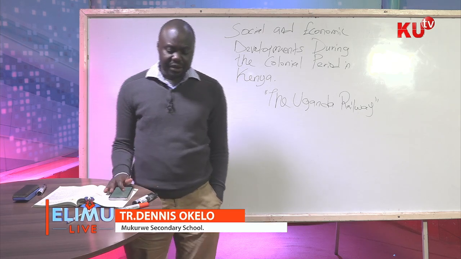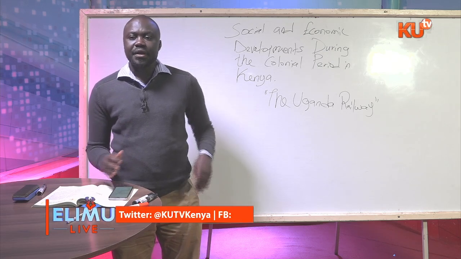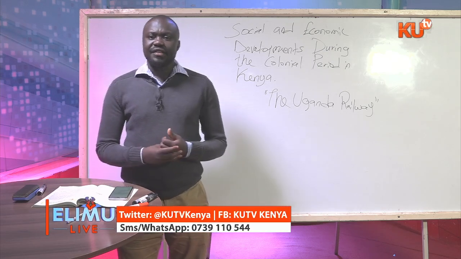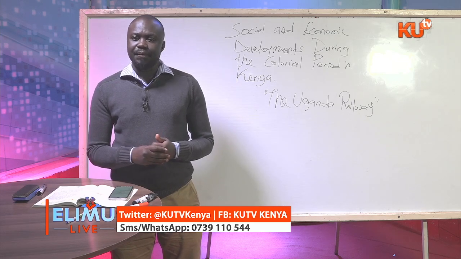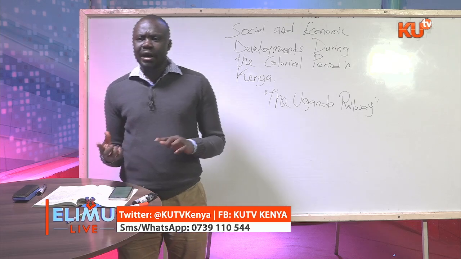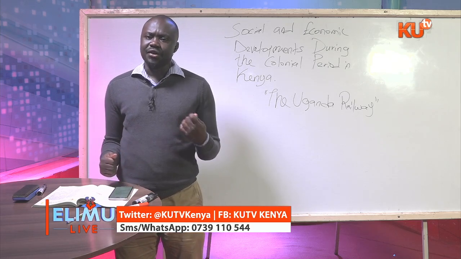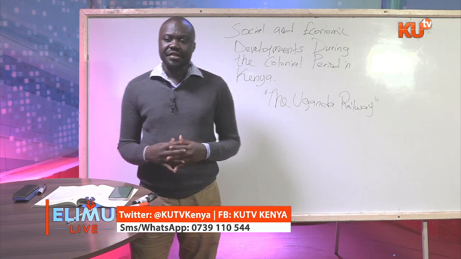When they were doing so, they realized that some areas of Kenya were very cool and fertile, implying that these areas were a replica of the climate that they have in Europe. Europe is the only continent in the world without a desert.